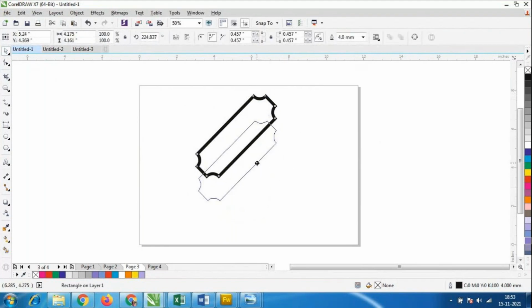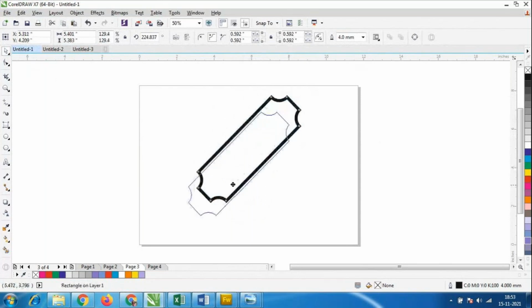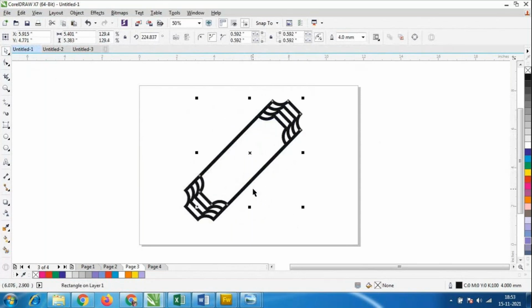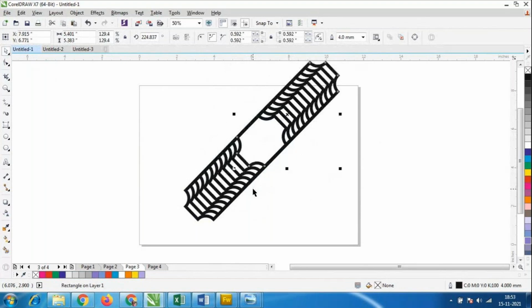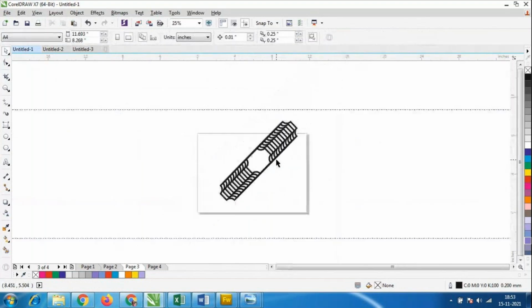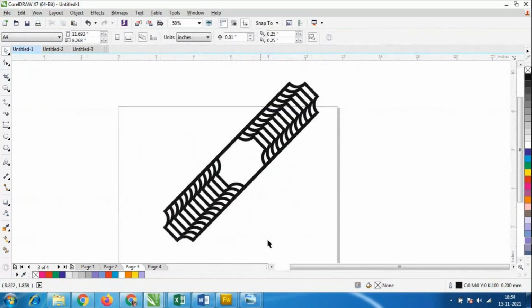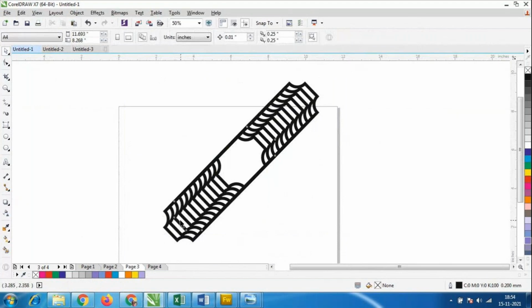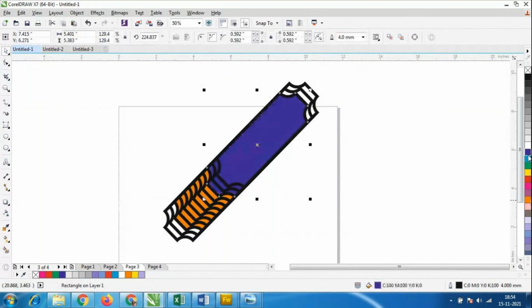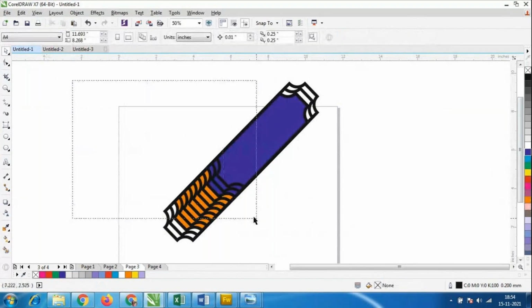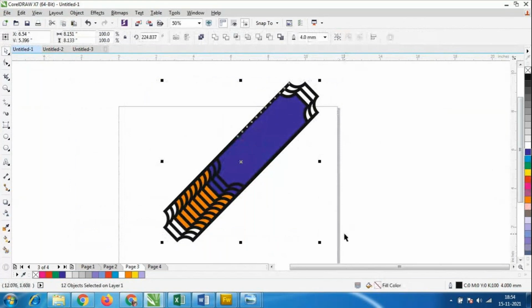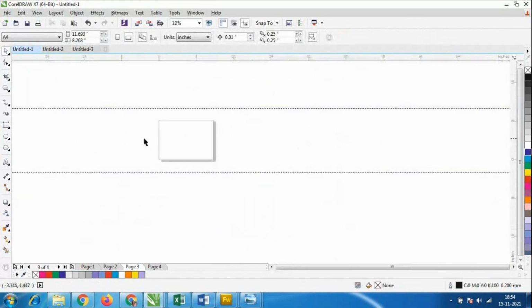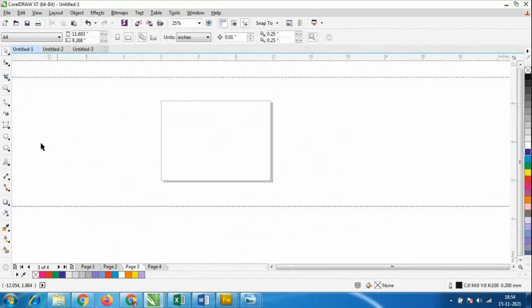Later we can take a duplicate copy of this, as many as you want. I have taken so many duplicate copies, overlapping with the one shape itself. I'll select it, and I can give the colors like this. Okay, so that is the 3-point rectangle tool.